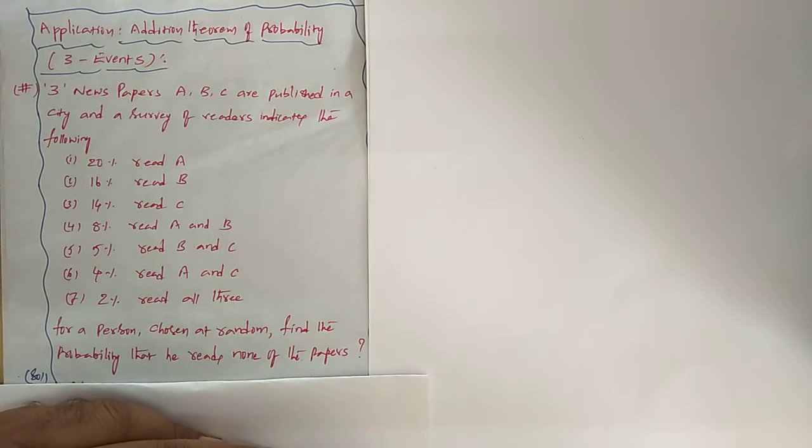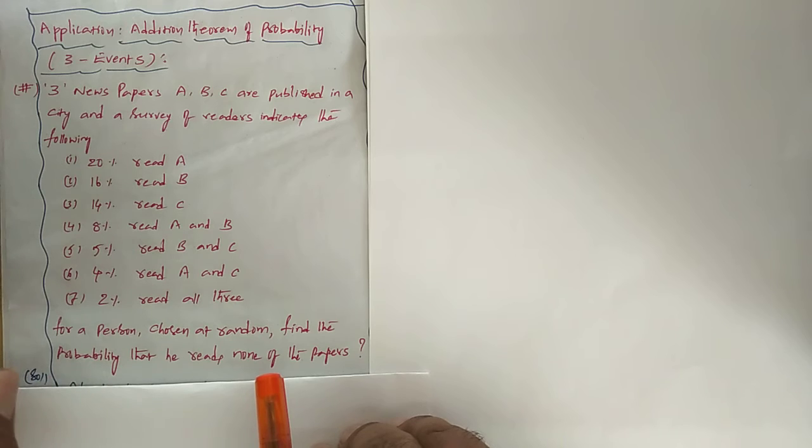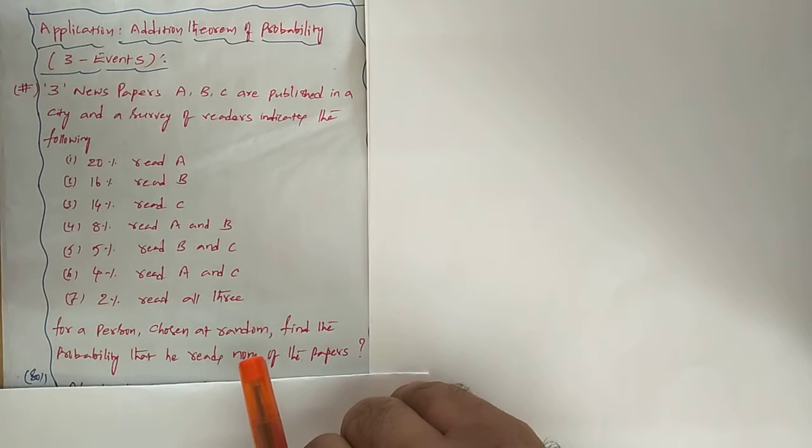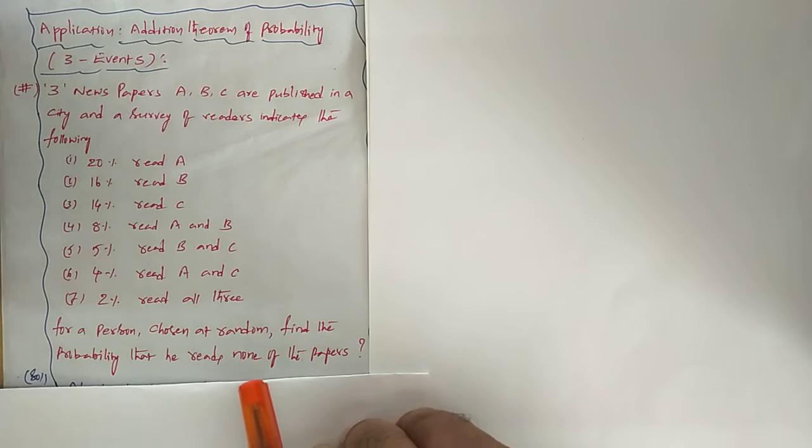Like Deccan Chronicle, Times of India, Hindu, three newspapers A, B, C in a city like Hyderabad, and they conducted a survey giving some information. Based on this information, finally we will be asked to answer the wanted probability.